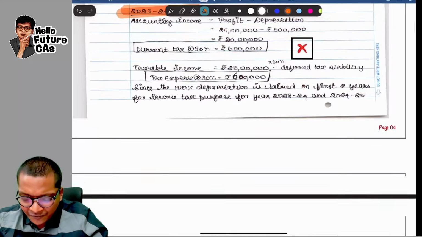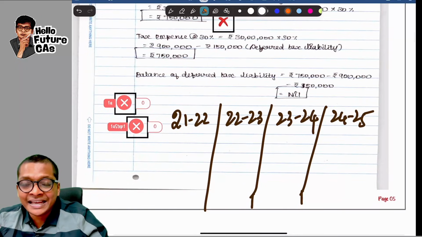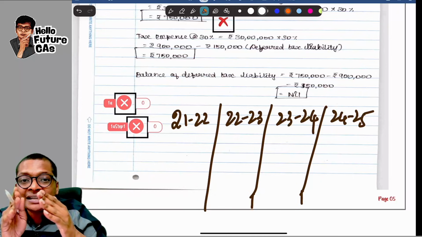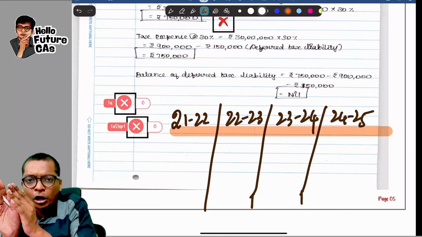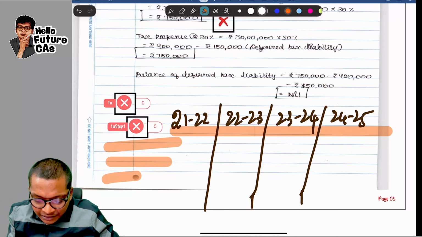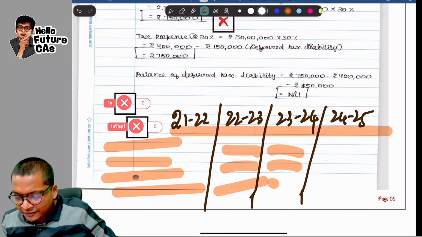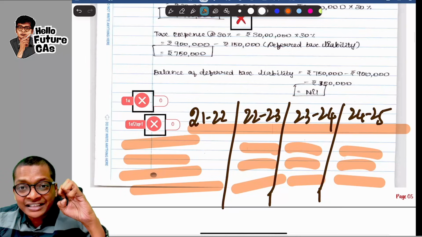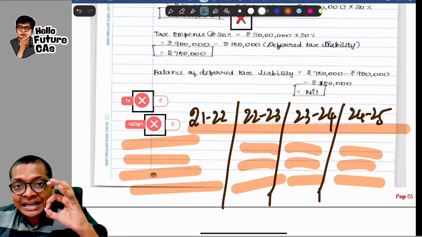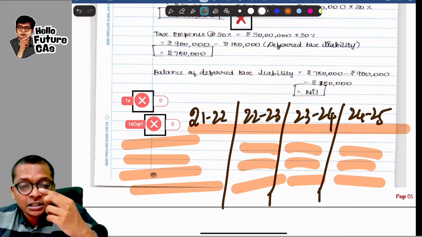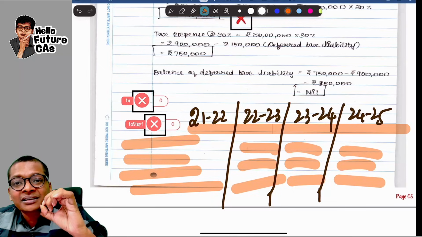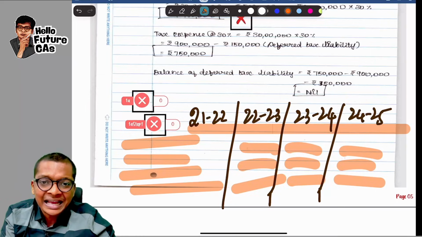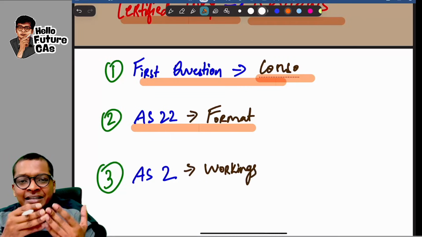But what ICA expected is they have to present this deferred tax in an income statement or a tabular format like this, by writing all the 4 years and then writing the adjustments over here and filling the values. The student could have done the thing above, but at least the conclusion could have been a presentation like this, which was missed out. And even though the entire answer of deferred tax, liability and asset is correct, the student ended up getting 0 marks, guys. This was very hurting. So I wanted to share with you guys so you avoid this kind of a mistake, especially for tabular kind of questions in accounting standards.